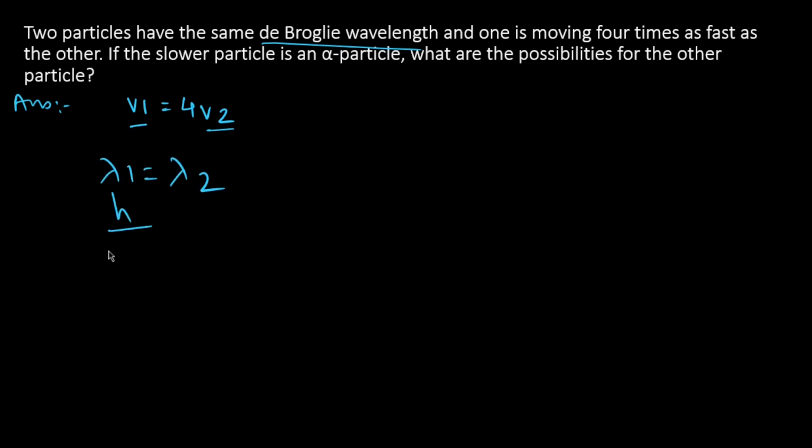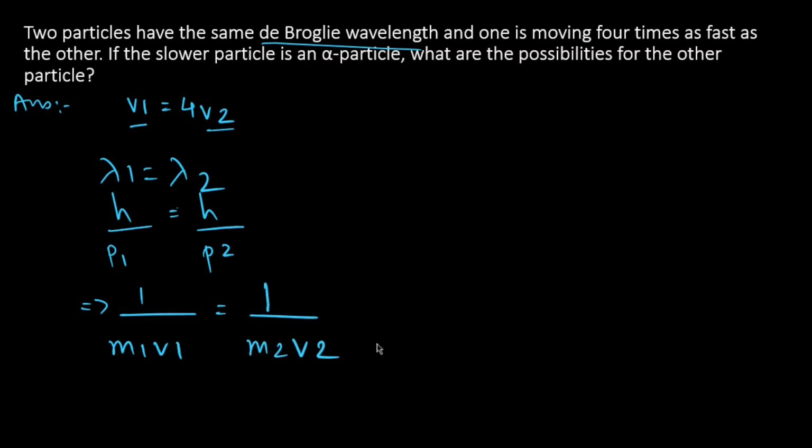Therefore h upon p1 is equal to h upon p2. h upon m1 v1 is equal to h upon m2 v2.